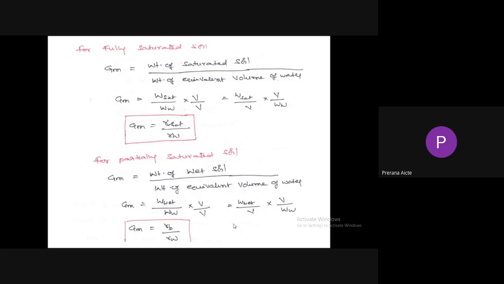For fully saturated soil, the mass specific gravity is the ratio of weight of saturated soil to the weight of equivalent volume of water. If you solve it, we get gamma sat by gamma W. So GM is equal to saturated unit weight divided by unit weight of water. For partially saturated soil mass, GM is equal to bulk unit weight divided by unit weight of water.